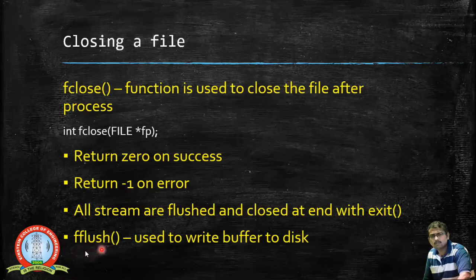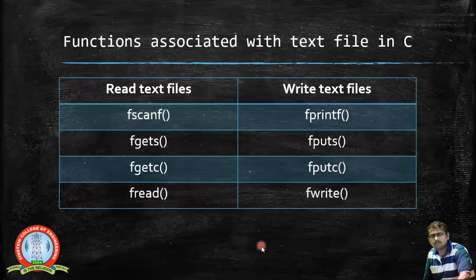For this flush, we have a special function which is called flush. This flush function is used to write the buffer into a disk. So we have the contents inside the buffer, and the buffer contents will be written into the disk. So these are some of the functions that are associated with the text file in C programming.